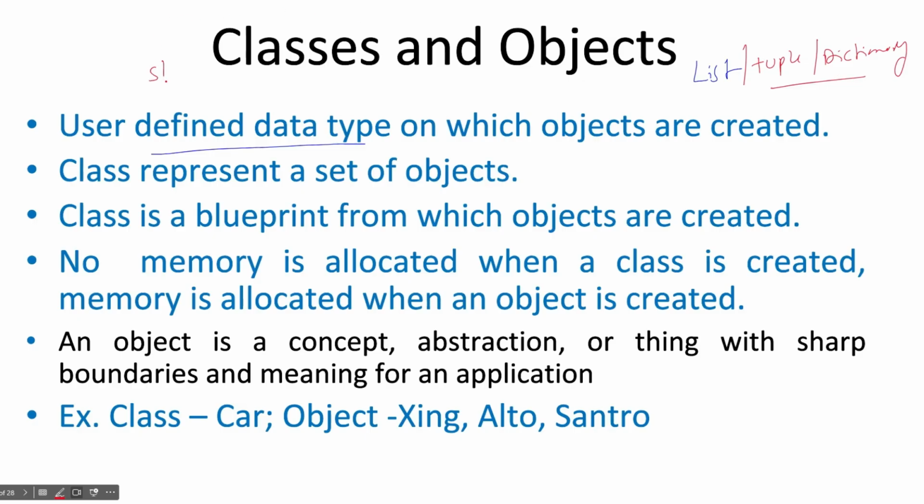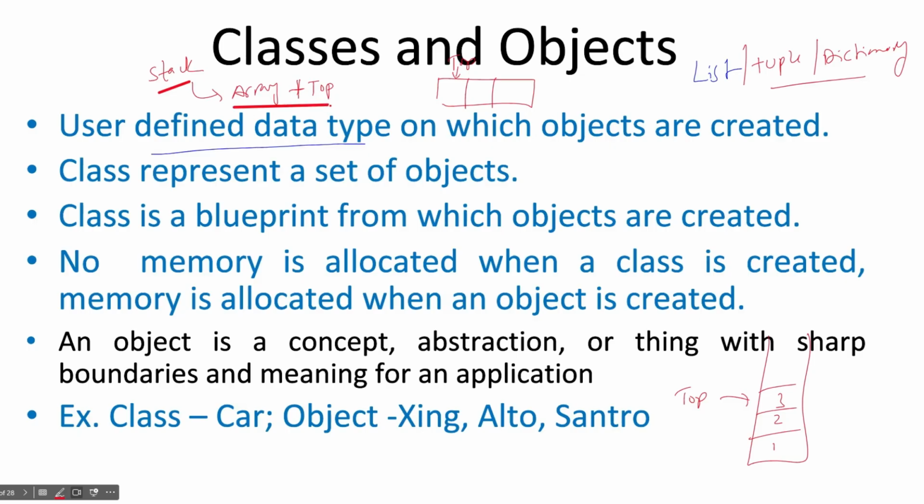For example, you want to create an object stack. Stack will have your array if you know data structures, plus one more count or top element, which will tell you on which value the top is. If you see, this is your stack, right? Suppose you have these three values 1 2 3, this is your top. Now what you want to do, you want to do push and pop operations. Stack is a class, and the array and the top value are your attributes, right? So class is your user defined data type. You can create your own data types.